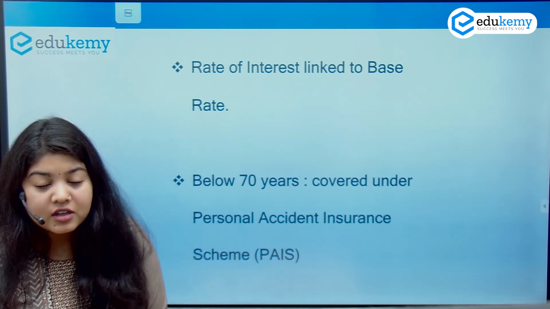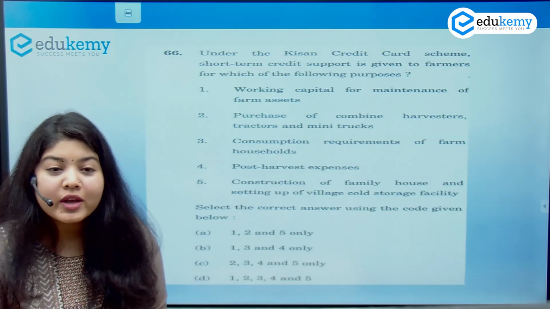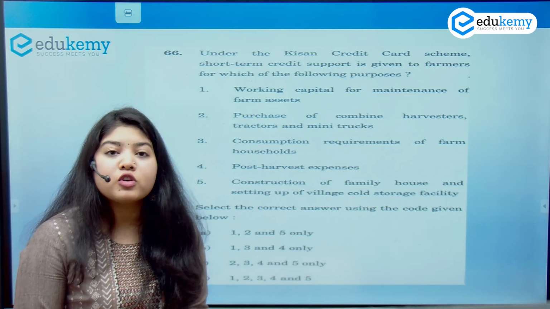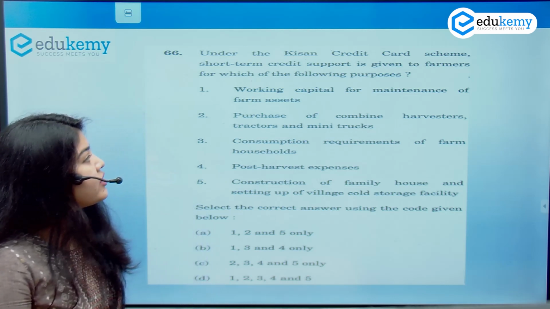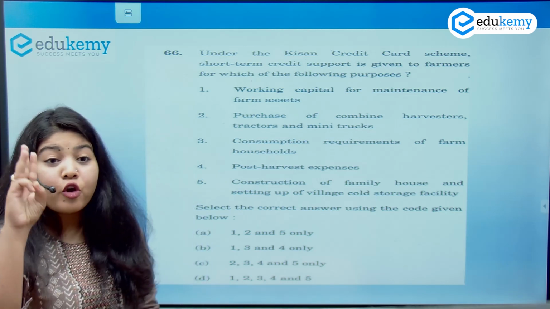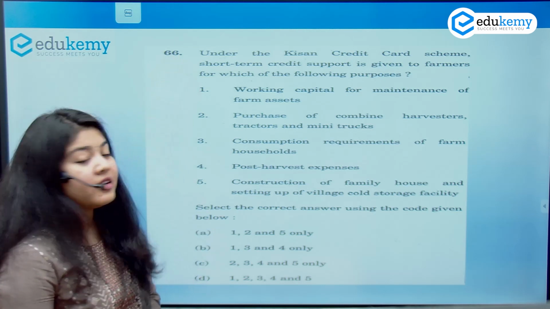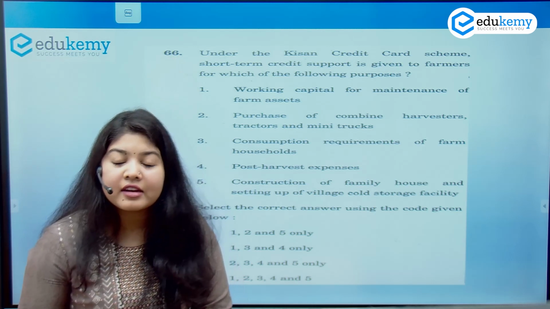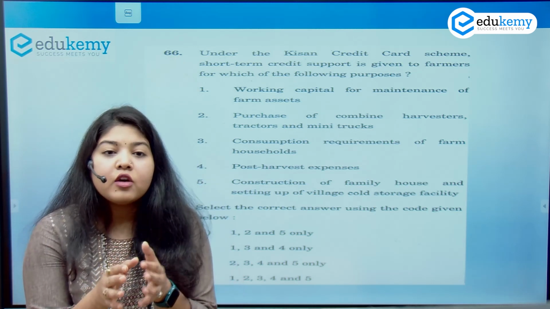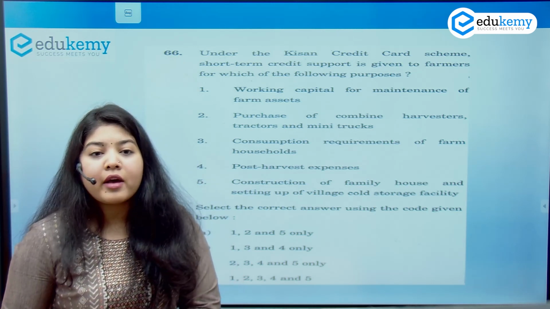Now let us analyze this question which came in the prelims of 2020 and see whether questions can be solved using that formula which had 3 dimensions. This question is saying that under this scheme, which is the KiSAN credit card, what is the purpose for giving short term credit to farmers?